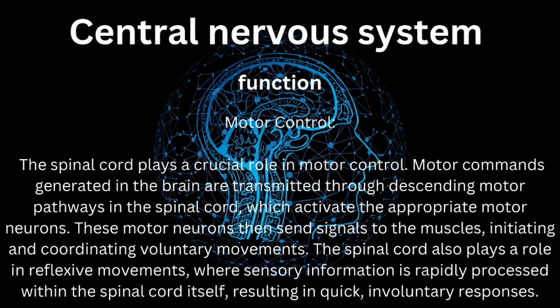Second, motor control. The spinal cord plays a crucial role in motor control. Motor commands generated in the brain are transmitted through descending motor pathways in the spinal cord, which activate the appropriate motor neurons. These motor neurons then send signals to the muscles, initiating and coordinating voluntary movements. The spinal cord also plays a role in reflexive movements, where sensory information is rapidly processed within the spinal cord itself, resulting in quick, involuntary responses.